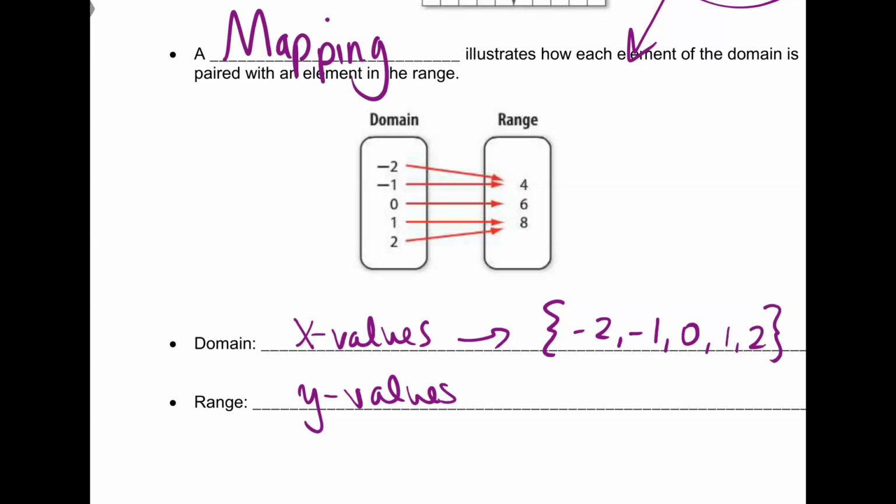Okay, so we said domain, x values, range, y values. So then I can write my set of y values. Literally all that means is the y values I care about, the y values I have in my relation. Notice that this is not all numbers between 4 and 8. It's literally 4, 6, 8. These are discrete points. It's not continuous, not a nice little continuous line. These are discrete points, just to be clear what this is.